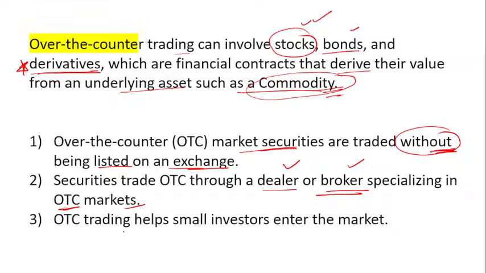Now, OTC trading helps the small investor also. If someone wants to purchase 20 shares, yes, it is allowed in the over the counter market. If someone wants to purchase 10,000 or 10 lakh shares, it is all open for any investor who wants to enter the market. So this is the over the counter market. Is it clear? I hope you understand the things.